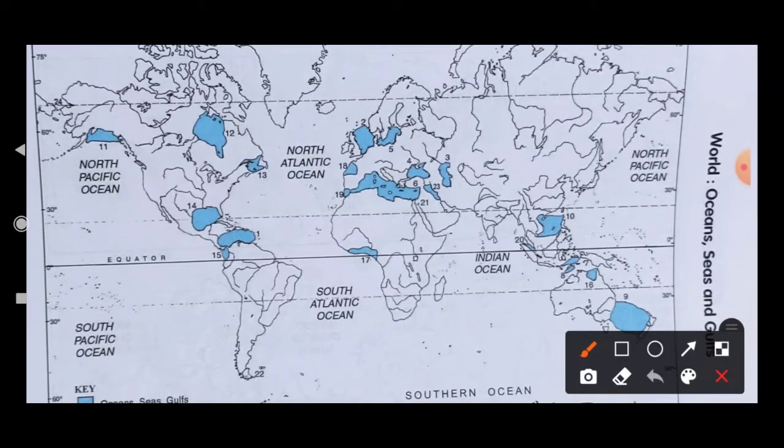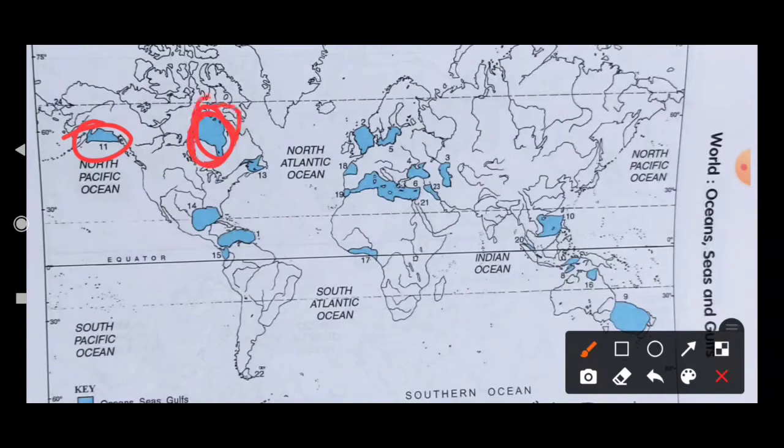After that there is the Gulf of Alaska. Now you can see here there is the Gulf of Alaska. After that, number 12, it is Hudson Bay. Here it is the Hudson. You can check your list in your book, it is better, because going up and down is more confusing. So it is the 12th one, which is Hudson Bay.